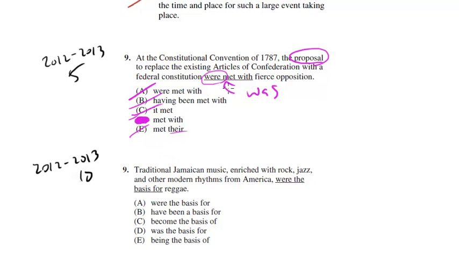Now, it's not was, right? We don't have was, but it does just get rid of this and change it to met with, right? So it changes it to a singular, or I should say past tense, still singular, but nonetheless, past tense form of the verb. And that's all we need. So D is the answer.